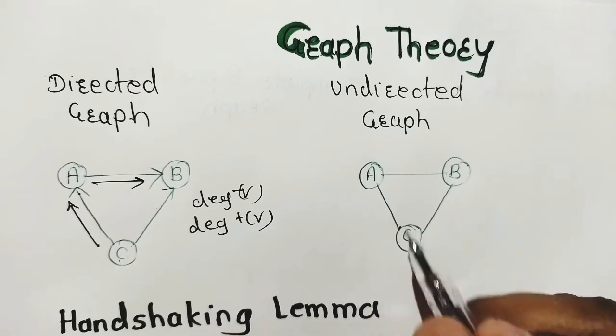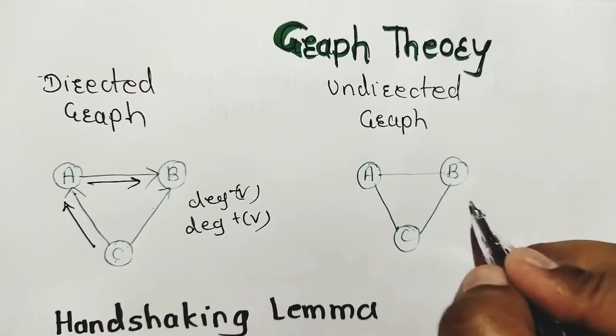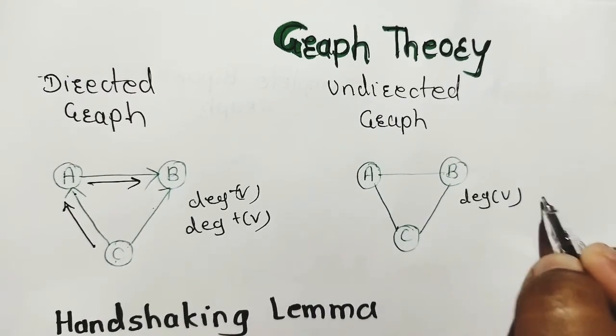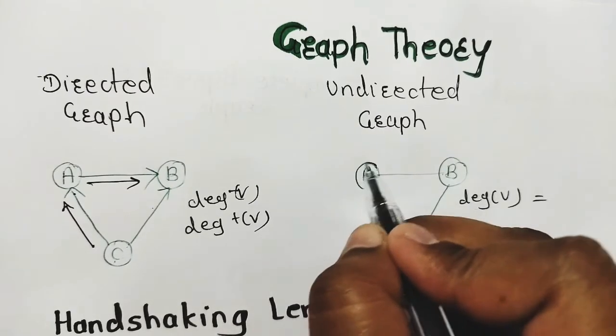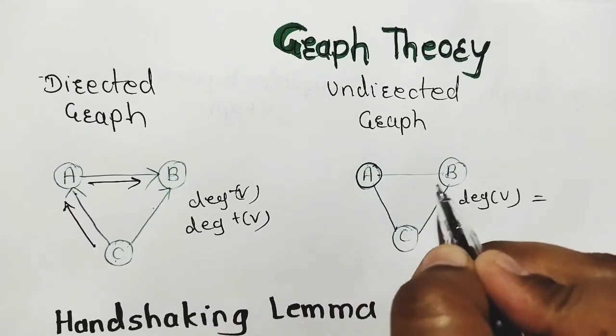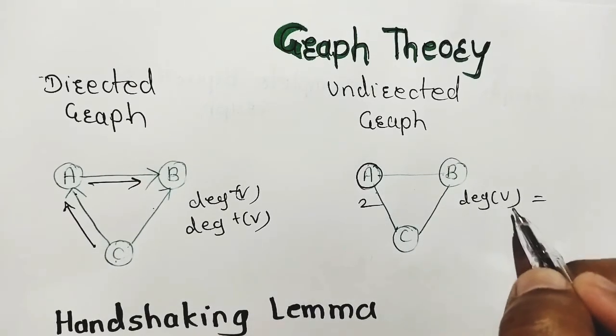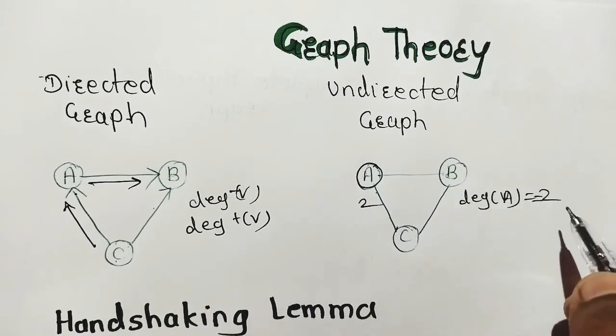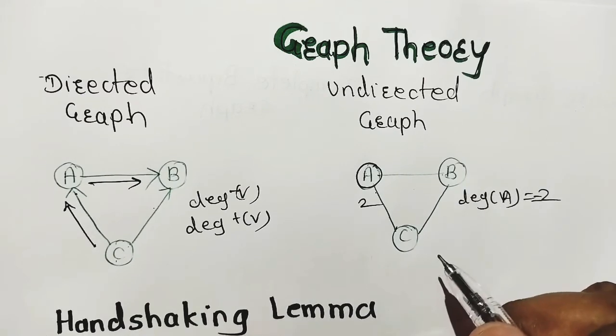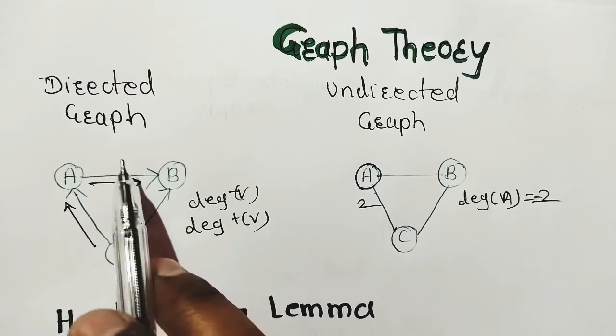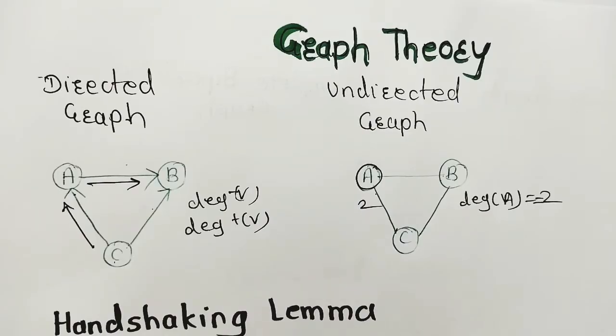And for this undirected graph, degree of vertex is nothing but number of edges connected to it. So degree of vertex A is equal to number of edges connected to it. Here it is 2. For A, degree of vertex A is equal to 2. For B also 2, C, 2. This is very simple. Directed graph, undirected graph.